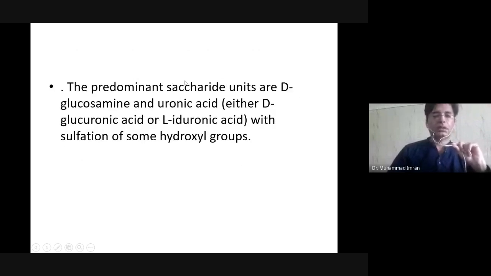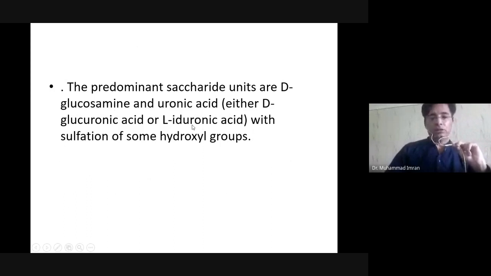The prominent saccharide units are D-glucosamine and iduronic acid or uronic acid. Mostly iduronic acid is present, around 90% along with glucosamine, and 10% glucuronic acid along with glucosamine.